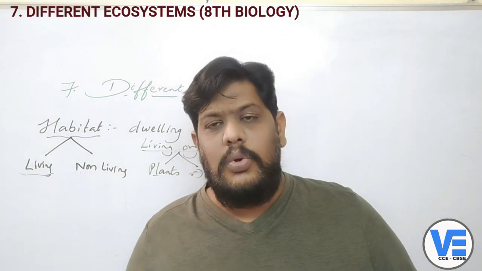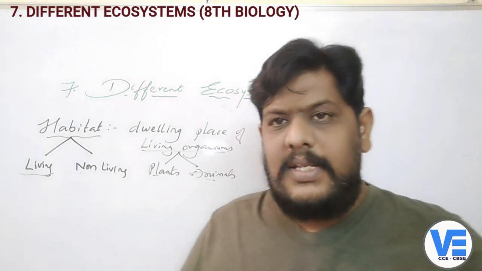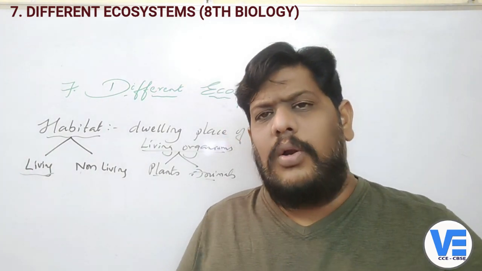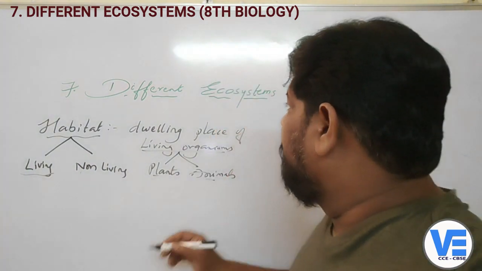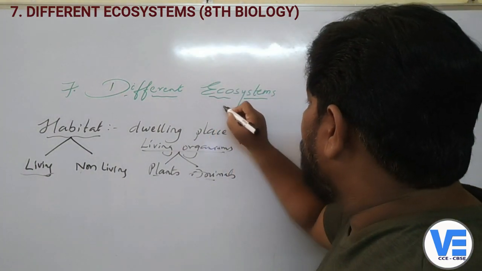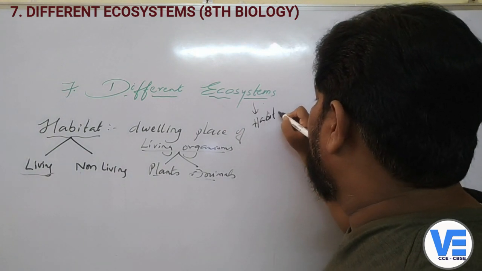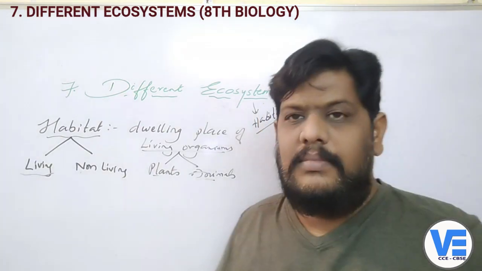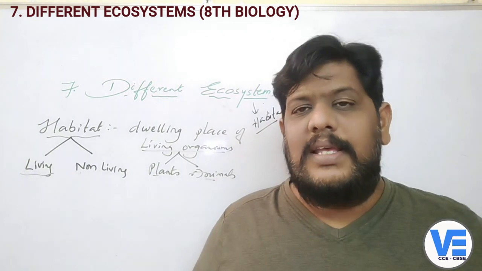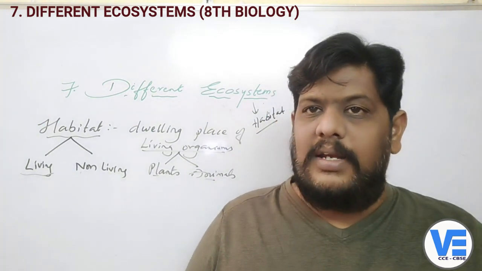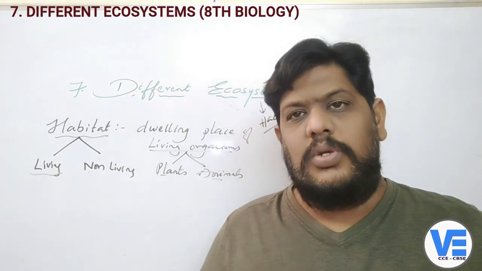There are two children whose names are Gayatri and Venkatesh. So these two are school children. Now they got a doubt because they have learned another word on the day, and the word is ecosystem. So now they got a doubt whether this ecosystem and the habitat are the same. Does the word ecosystem exactly mean what habitat means? That is the kind of doubt they have got in their minds. So children, this kind of doubt might have also come into your minds.